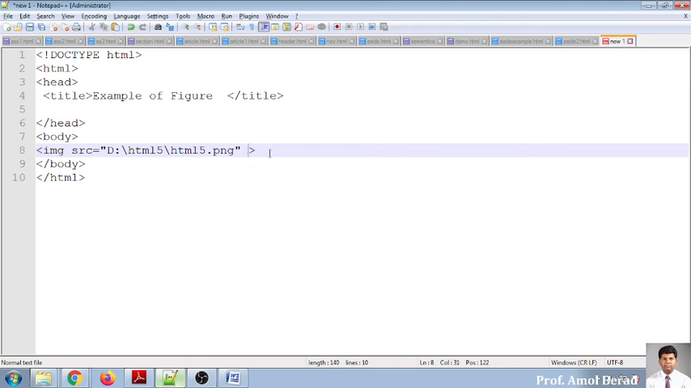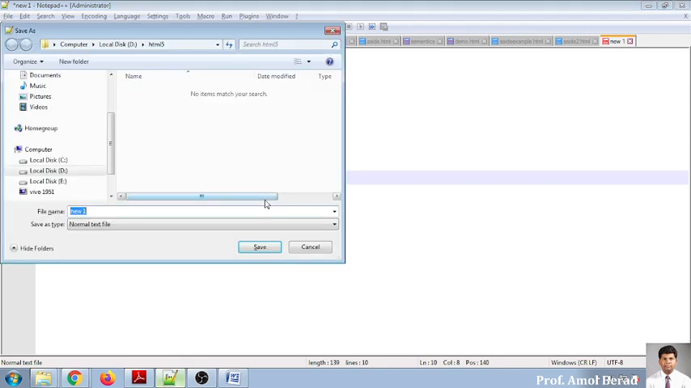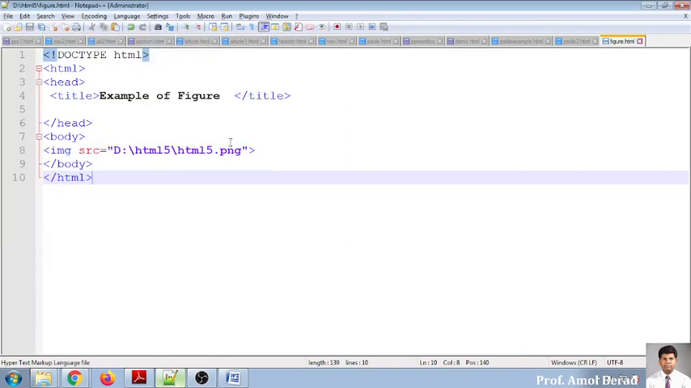Now width and height, I'm not using. I'm saving this HTML5 as figure.html, and I'm saving this file. And when I run this file, now see, it is located on the left-hand side.